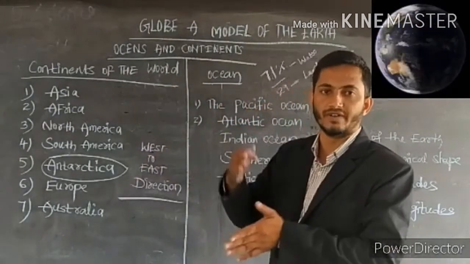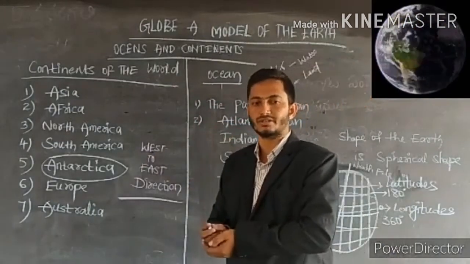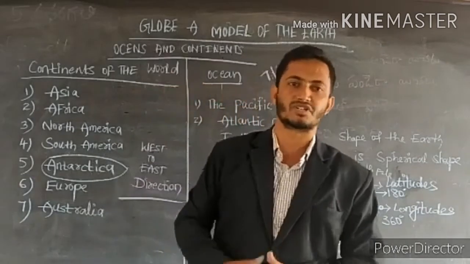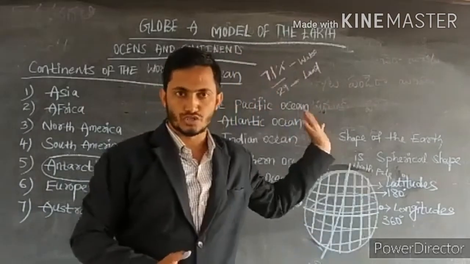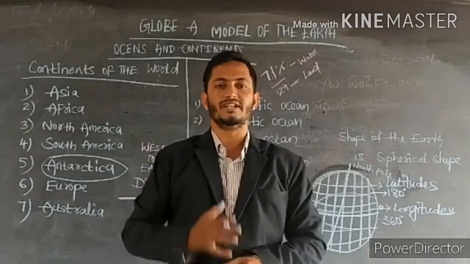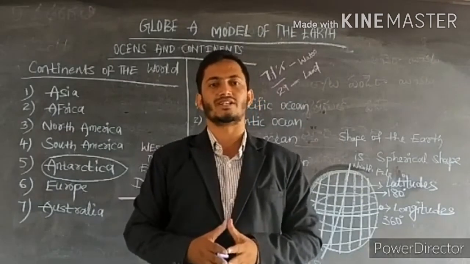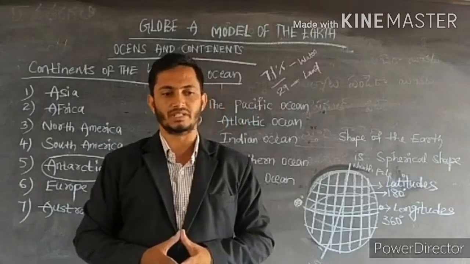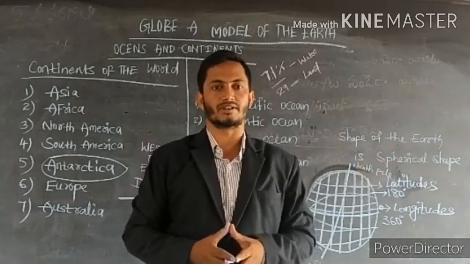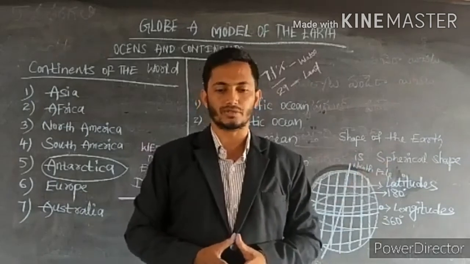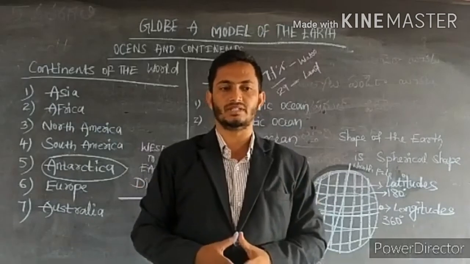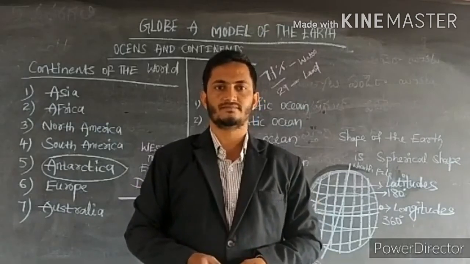Earth rotates from west to east. So you have to remember, the majority part of this chapter gives information about the continents of the world, the oceans of the world from big to small, and the complete geographical information, the shape of the earth, and the imaginary lines on the globe which are drawn vertically and horizontally. Let's conclude this chapter with today's class. Thank you.